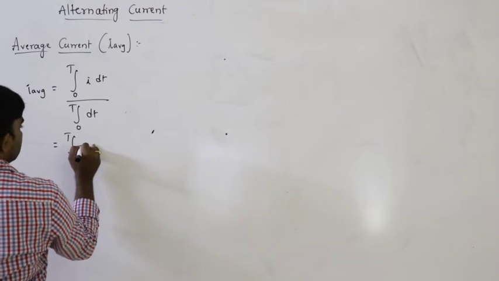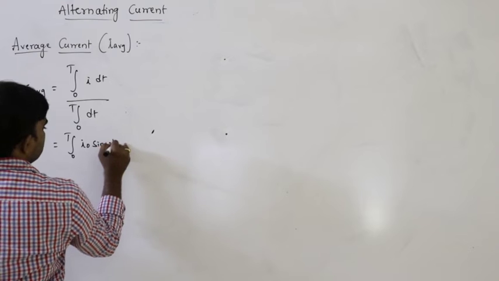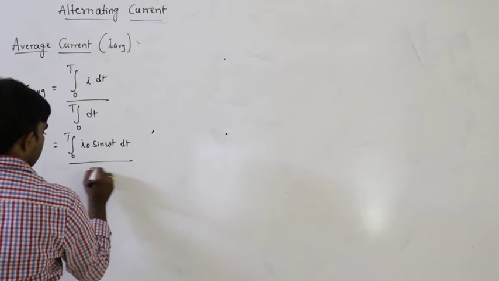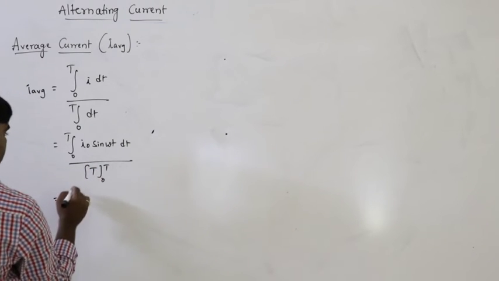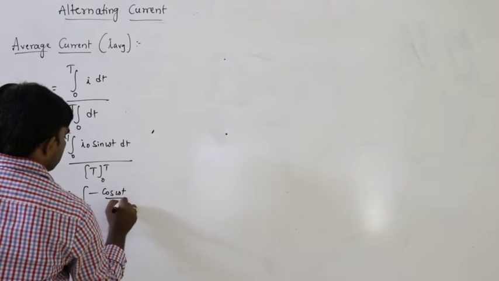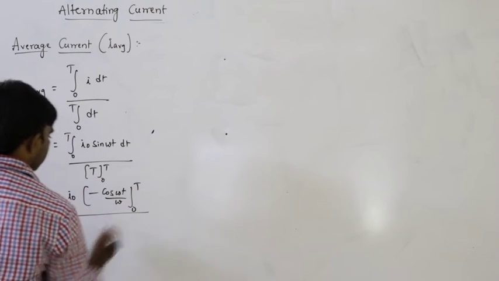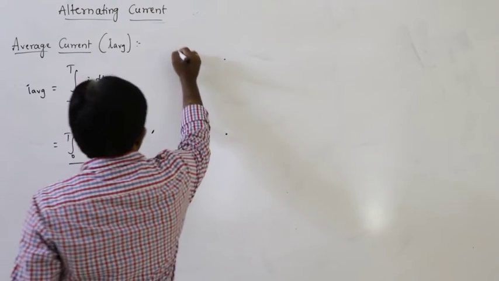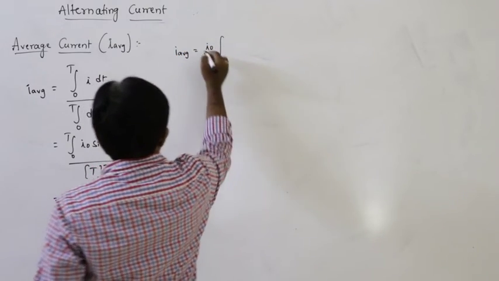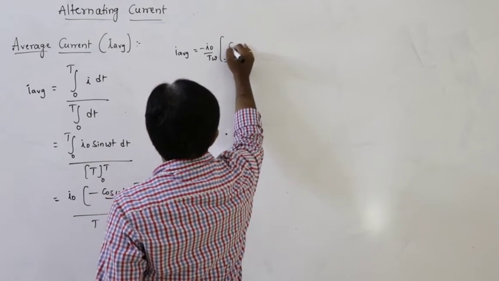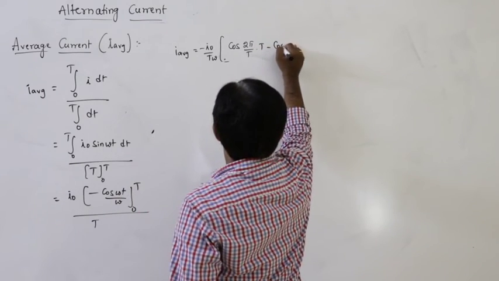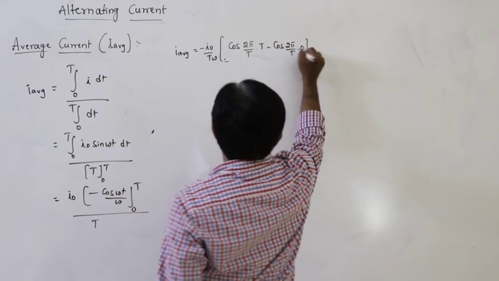I can be written as I naught sin omega t dt, and integral of dt is T between limits 0 to T. I naught integral of sin gives minus cos omega t divided by omega, 0 to T, divided by T. So I average is I naught by T into minus, omega also comes out, cos omega, which is 2 pi by capital T into T, minus cos of 2 pi by capital T into 0.